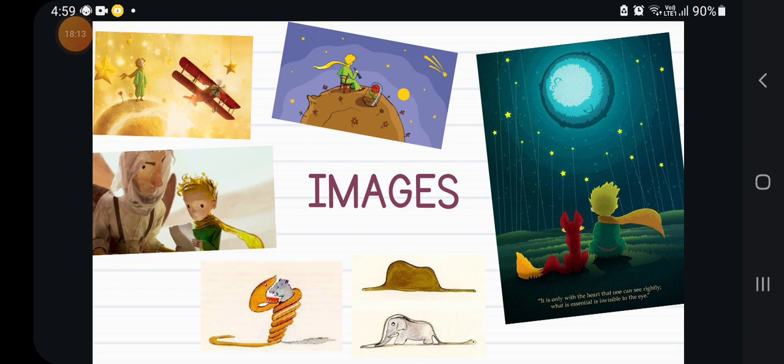In this other image of the little prince, we have paper, and the aviator shows the drawing.